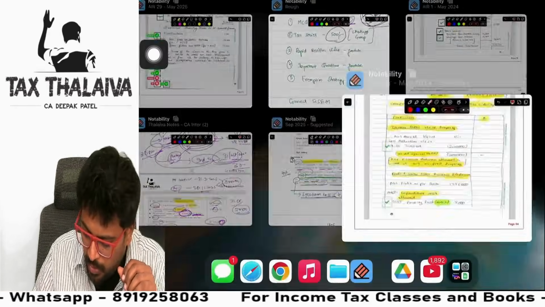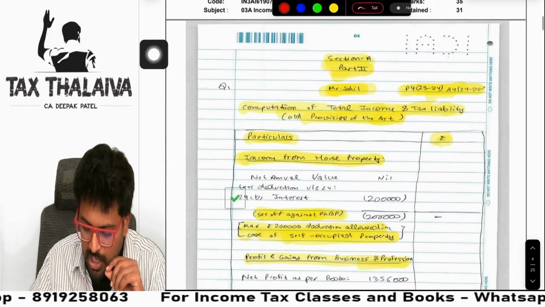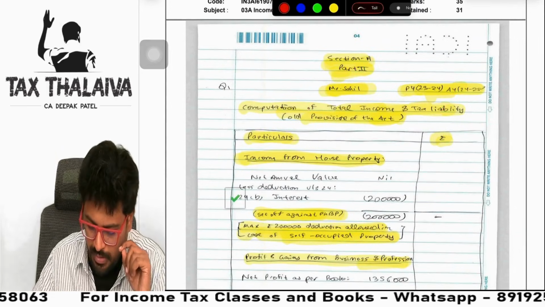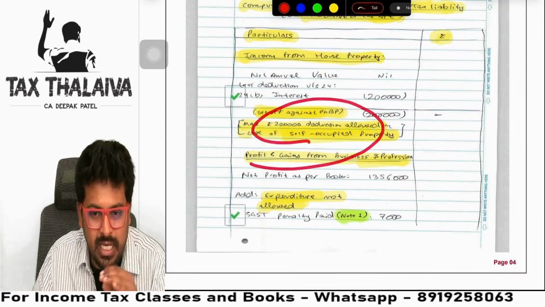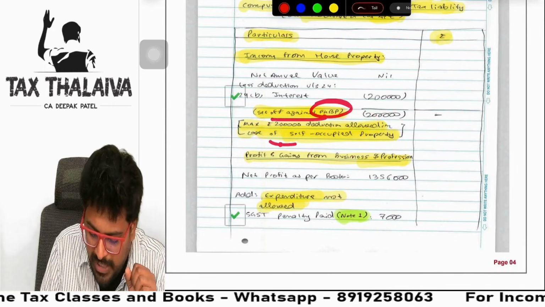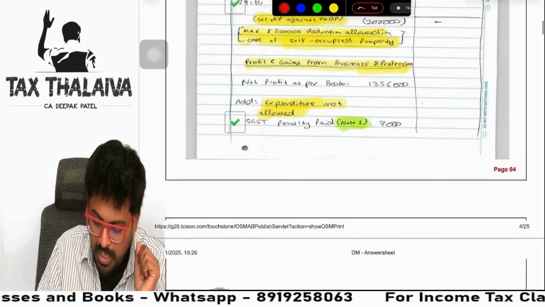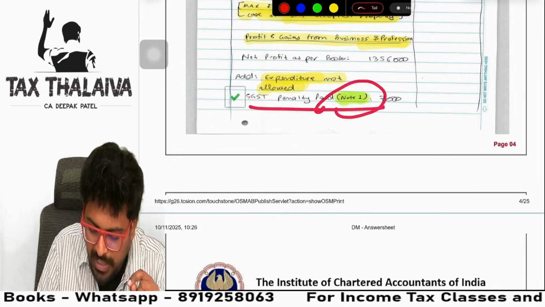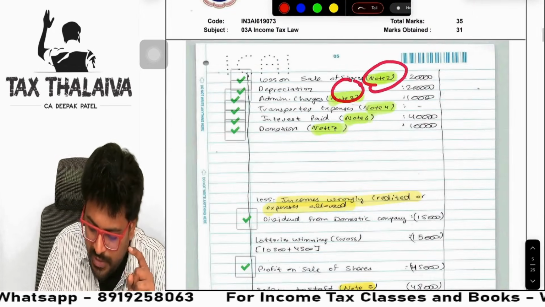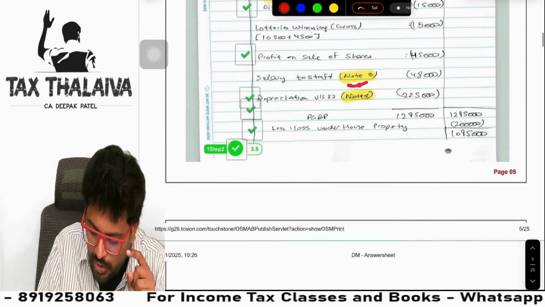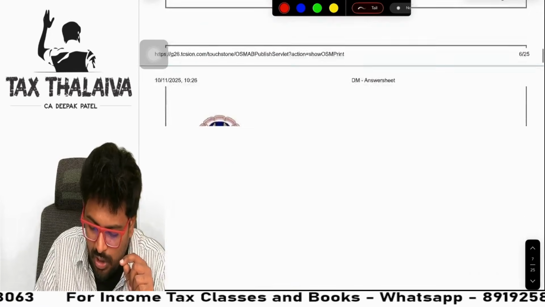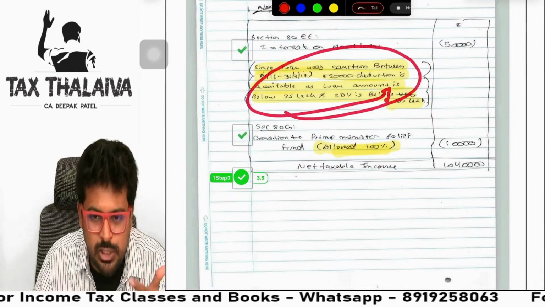And let's look at the topper. Okay, the topper we have not seen. What has the topper done? All India topper tax paper. For this one he wrote here only. Set off of PGPP, I'll do maximum 2 lakhs allowed. He also wrote in the same style, no problem. Now from here you see note 1, penalty note 1 separate. Note 2, note 3, note 4, note 5, note 6, note 7, note 8. Like this he wrote notes and something he explained here.